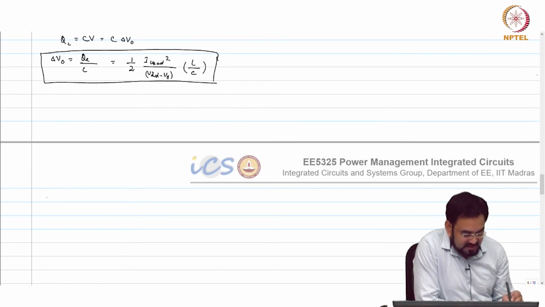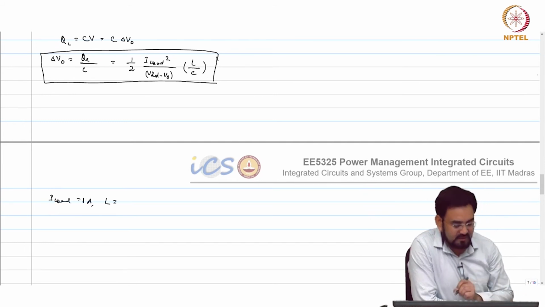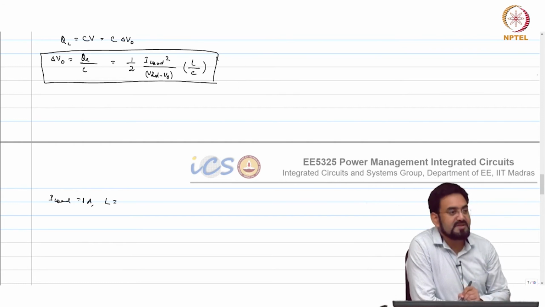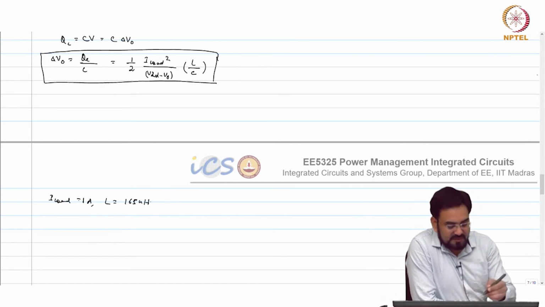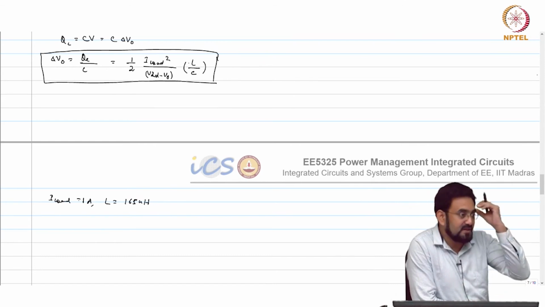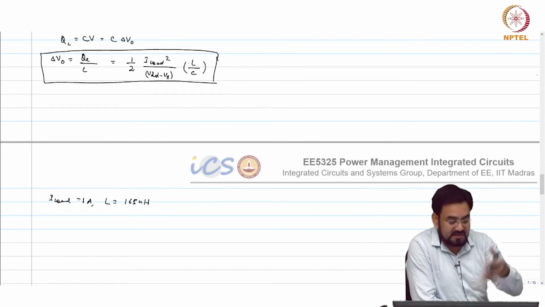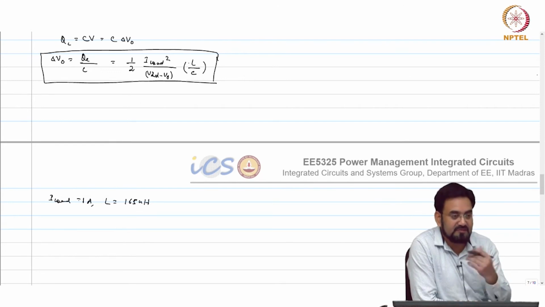So, what is your I load? 1 amp. L equal to how much? 165 nano Henry. So, for the same resonance frequency, if you reduce the L by half and increase the C by 2x, then you get a 4x advantage in the delta V out.